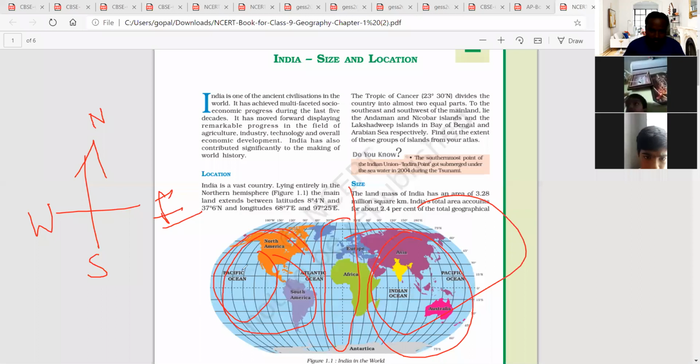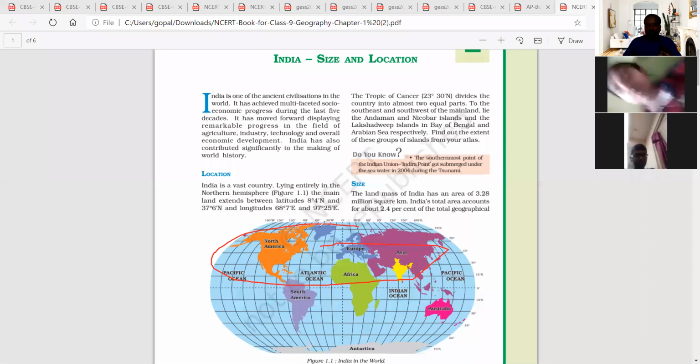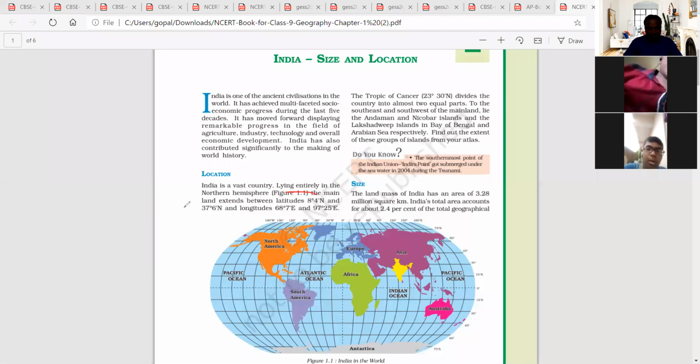Now, India is located on the Northern Hemisphere. Sometimes if they ask which hemisphere India is located in, they will give options either north or south, or sometimes either east or west, but they won't ask all directions. So India is located on the Northern Hemisphere. Okay, just remember this.